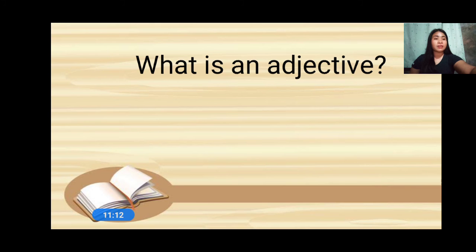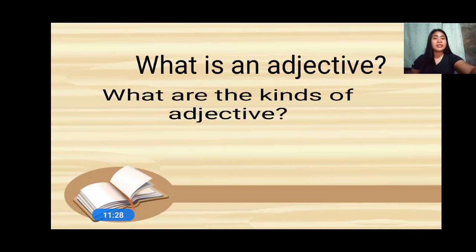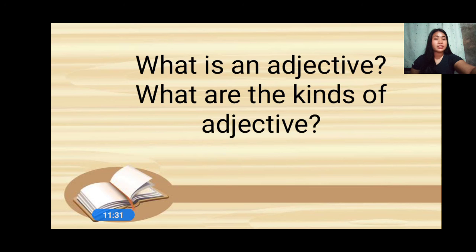Okay, so I have your questions and let us answer these questions, everyone. What is an adjective? An adjective is a word that describes a noun or pronoun. What is the word that describes a noun or pronoun? Adjective. Here is the next question. What are the kinds of adjective? We have three kinds. What are those? Descriptive, numerical, and demonstrative adjectives. Very good. So those are the kinds of adjectives.